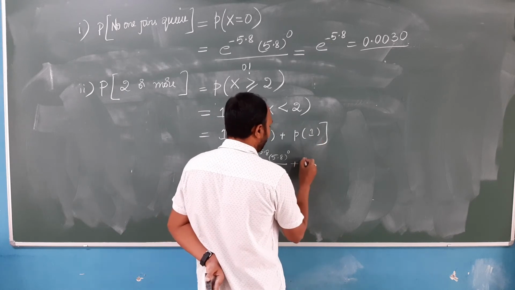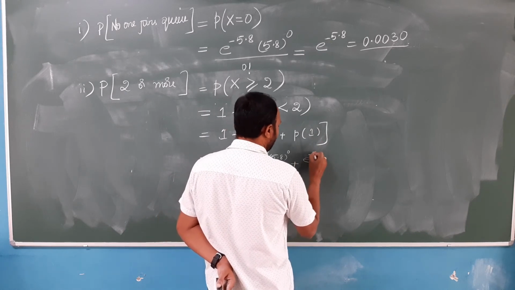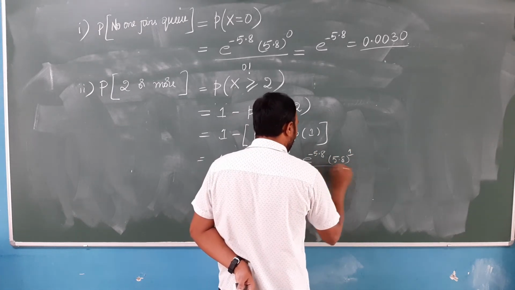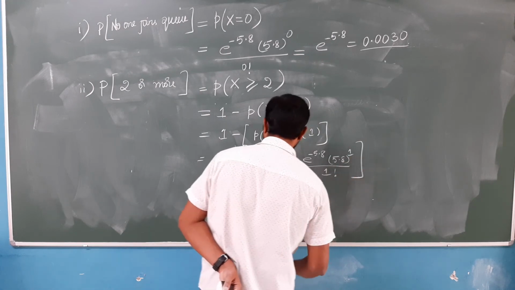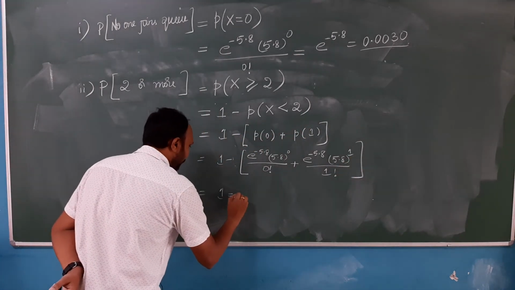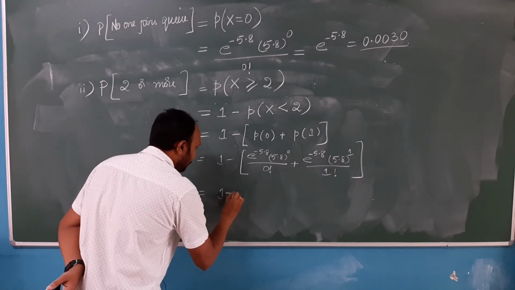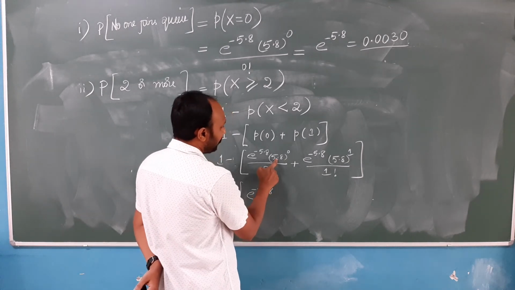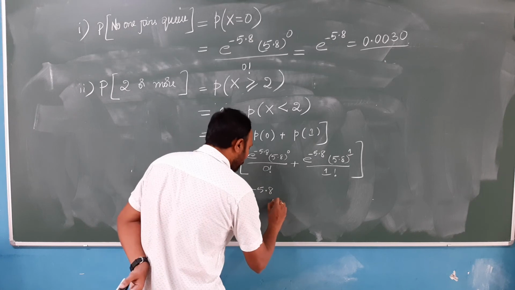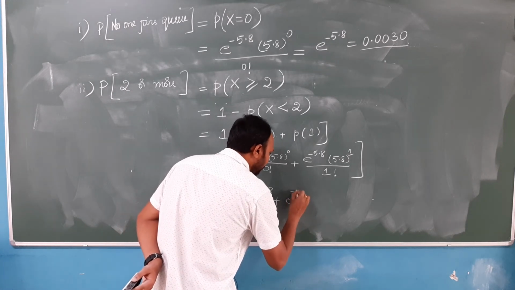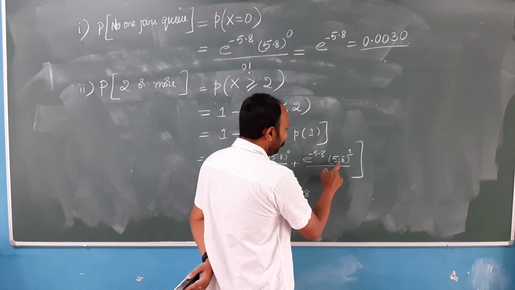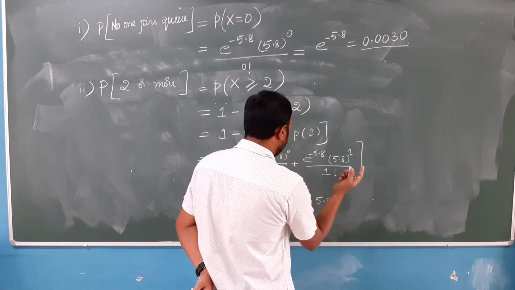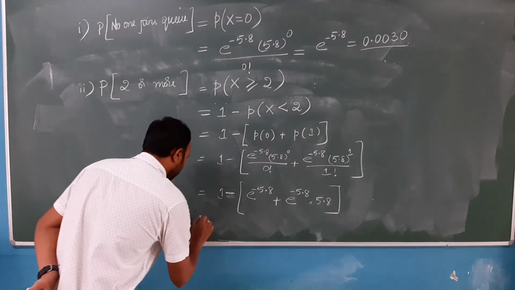And what is probability of 1 for Poisson distribution? e power minus 5.8 into 5.8 to the power 1 by 1 factorial, which can be simplified in this fashion: 1 minus e power minus 5.8, because anything to the power 0 is 1 and 0 factorial is also 1, plus e to the power minus 5.8 into 5.8 to the power 1, which is nothing but 5.8 itself, divided by 1 factorial. It is not a problem.